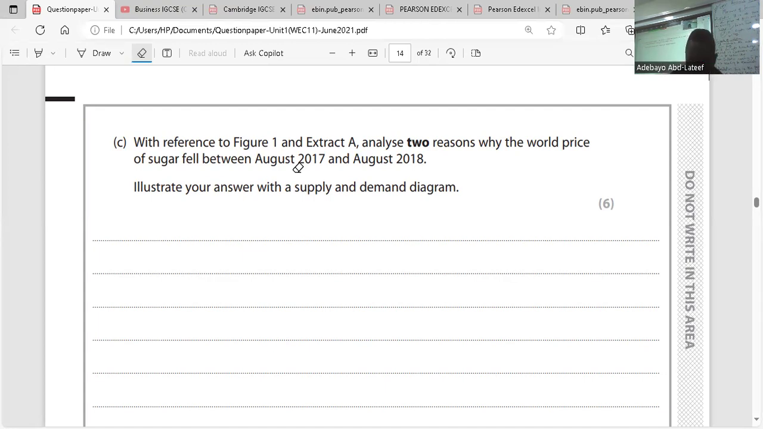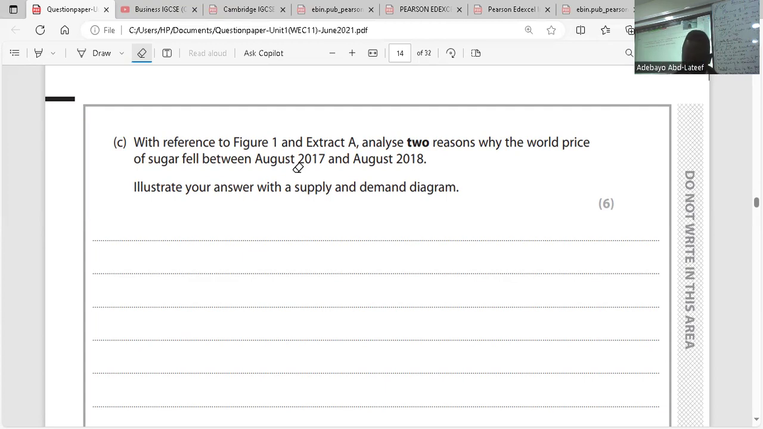The second one I wrote is competition from substitutes. We already said a substitute for sugar is what? Sweetener. Yes or no? So if sweetener is a substitute for sugar, then it might be that taking sweetener is more preferable than taking sugar. As a result of that, the price of sugar might also fall. That is on the demand side.